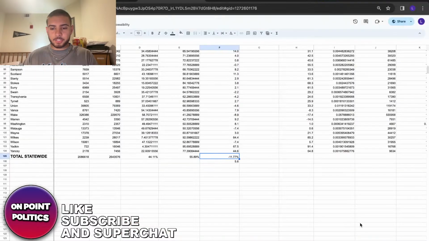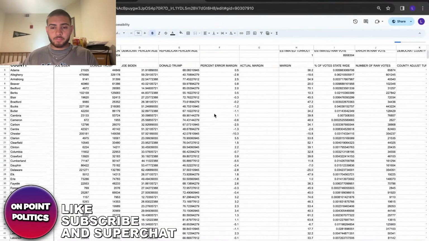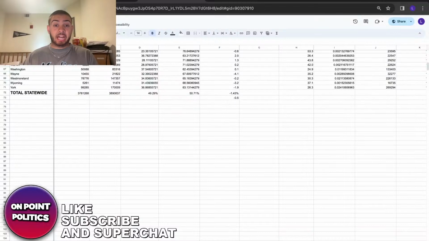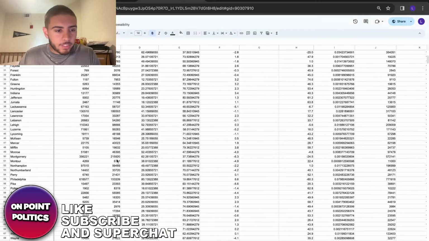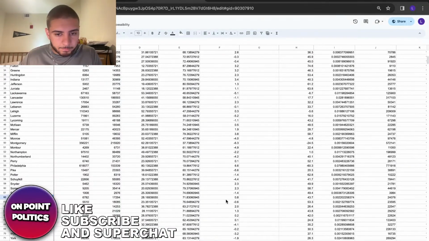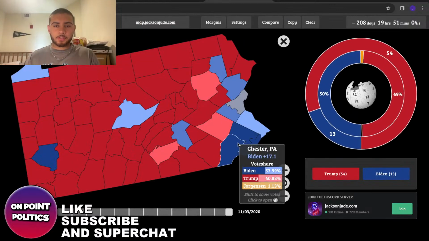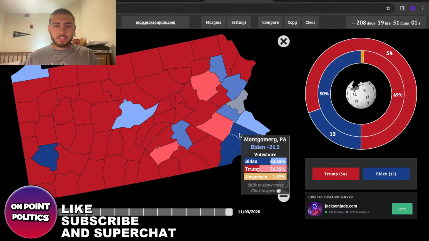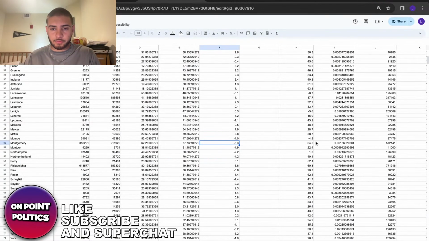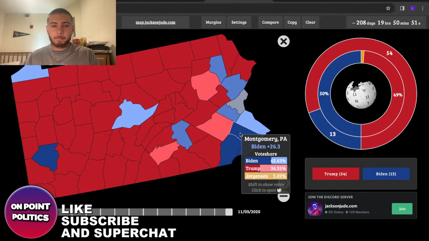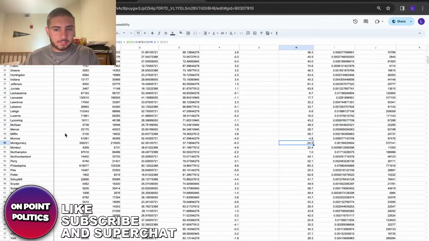The next state I have on here is Pennsylvania, which has Trump winning it by a lean margin. He's up by like 1.4%. If we look at a county like Montgomery, he's down by 6 points in Montgomery, whereas before, Biden was up by 26 points. So that's a really big shift. Oh, well, never mind. Actually, that's not his lead. This is his lead. So he's up by 24. Biden was up by 26 in the last election.